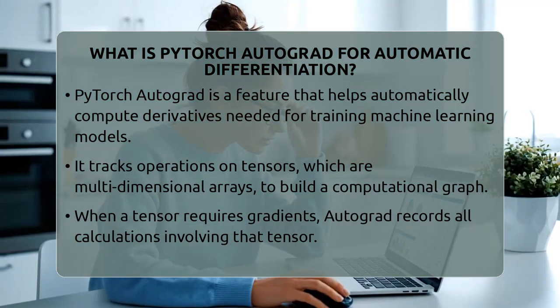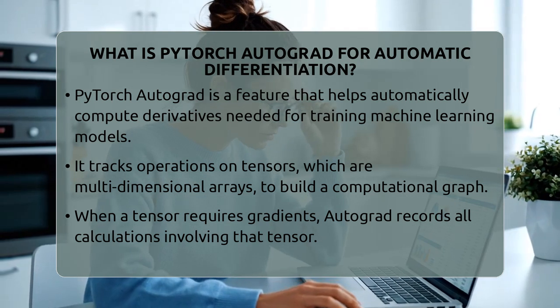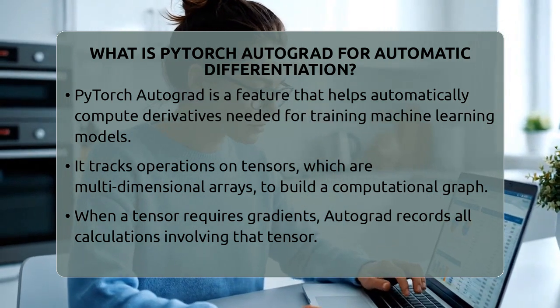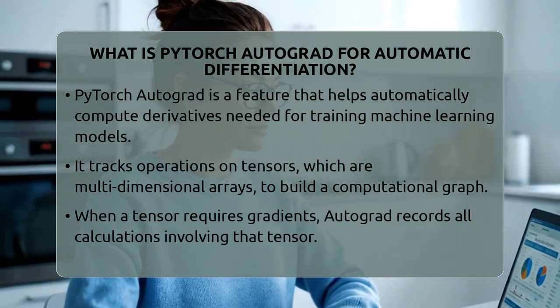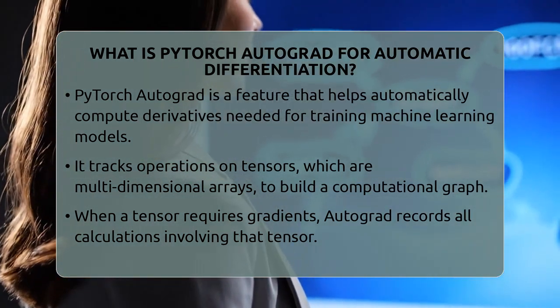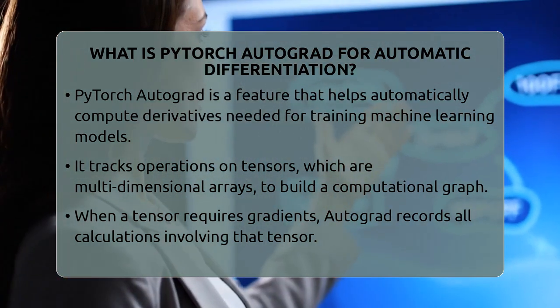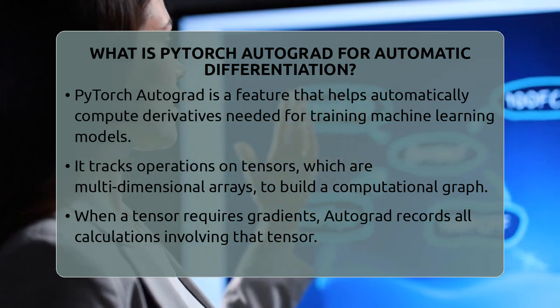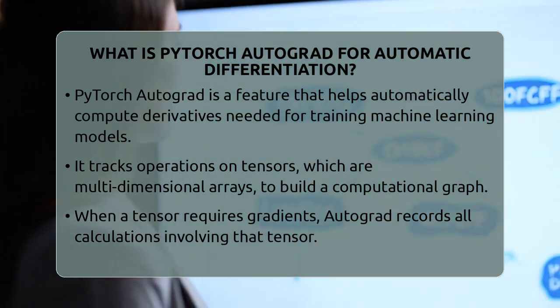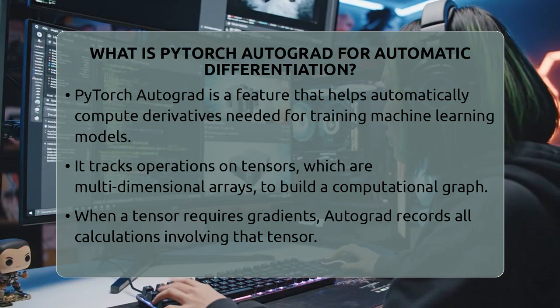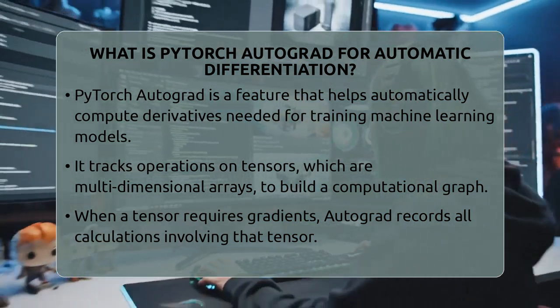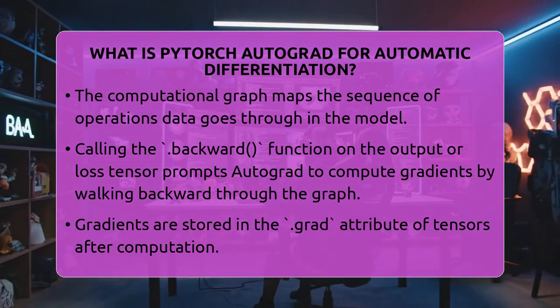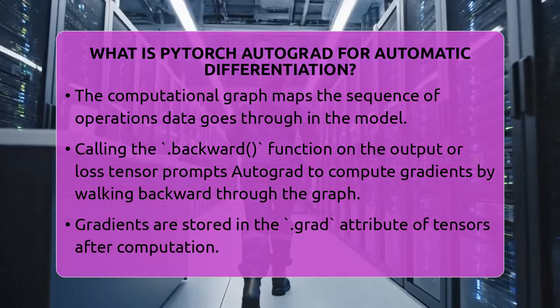Instead of manually calculating derivatives, Autograd does the hard work for you. It works by keeping track of all the operations you perform on tensors, which are multidimensional arrays. When you set a tensor to requiring gradients, Autograd records every calculation involving that tensor. Think of it as drawing a map of all the steps your data takes through the model. This map is called a computational graph.